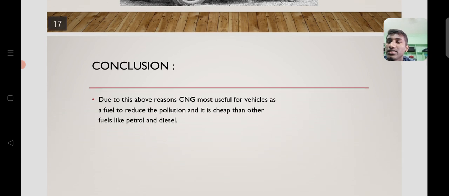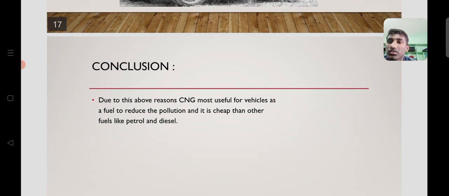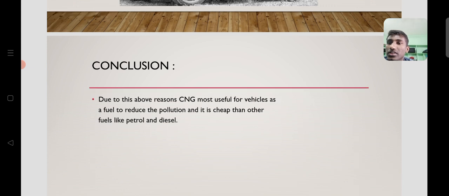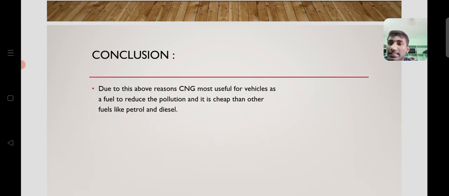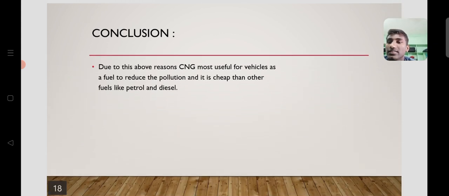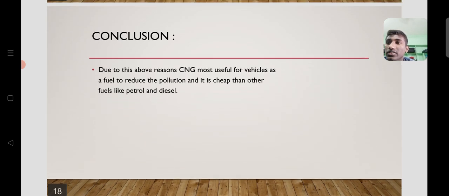Coming to the conclusion, due to the above reasons, CNG is mostly useful for vehicles as a fuel to reduce pollution, and it is cheaper than fuels like petrol and diesel. So from the above advantages, disadvantages and fuel preparation, CNG is more in demand than other fuels like petrol, diesel, etc. Even though it is mostly approachable, it has some disadvantages which we can solve by some other techniques. So I think you understand about CNG.